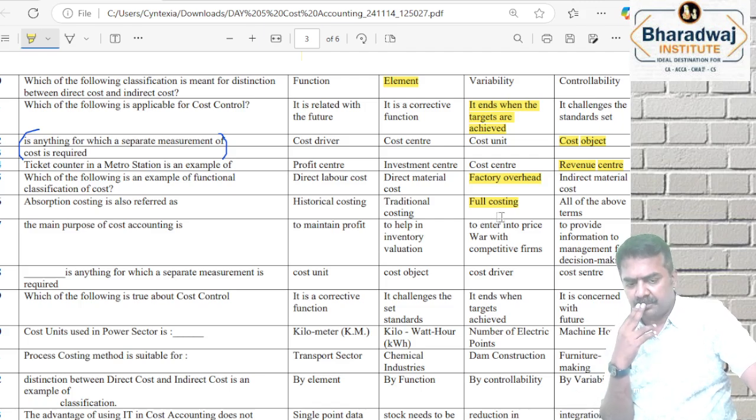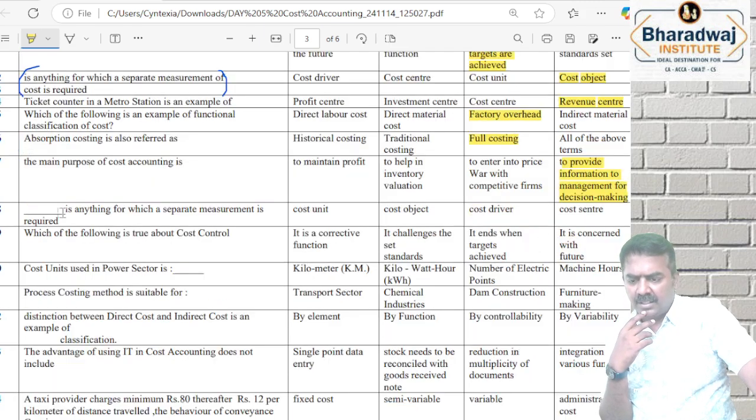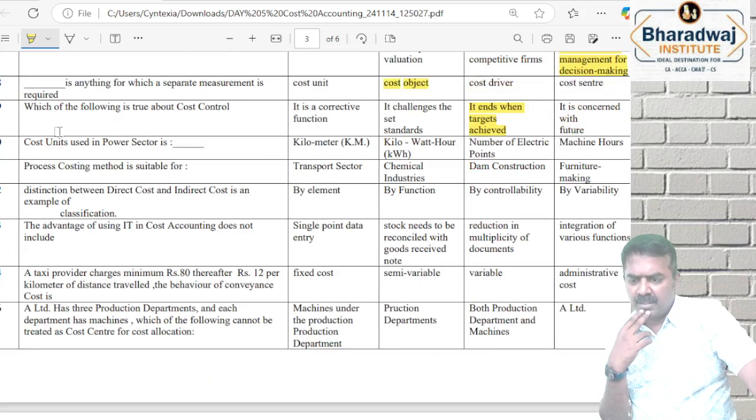Next. The main purpose of cost accounting is to provide information for decision making. Already seen. Dash is anything which requires a separate measurement, already seen, cost object. Which of the following is true about cost control? It ends when the target is achieved, we saw that. Cost per unit in power sector is kilowatt.